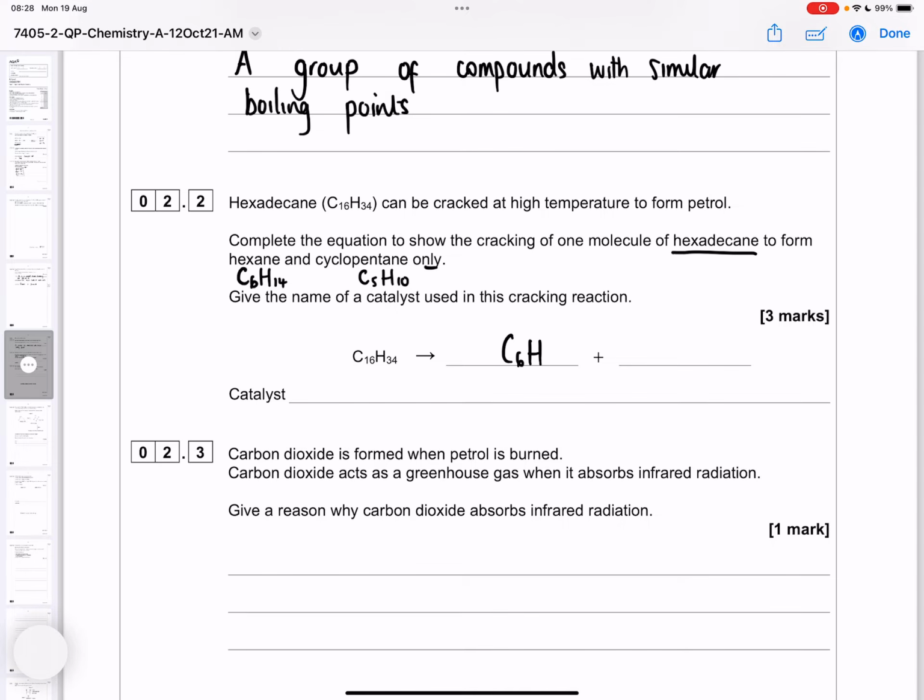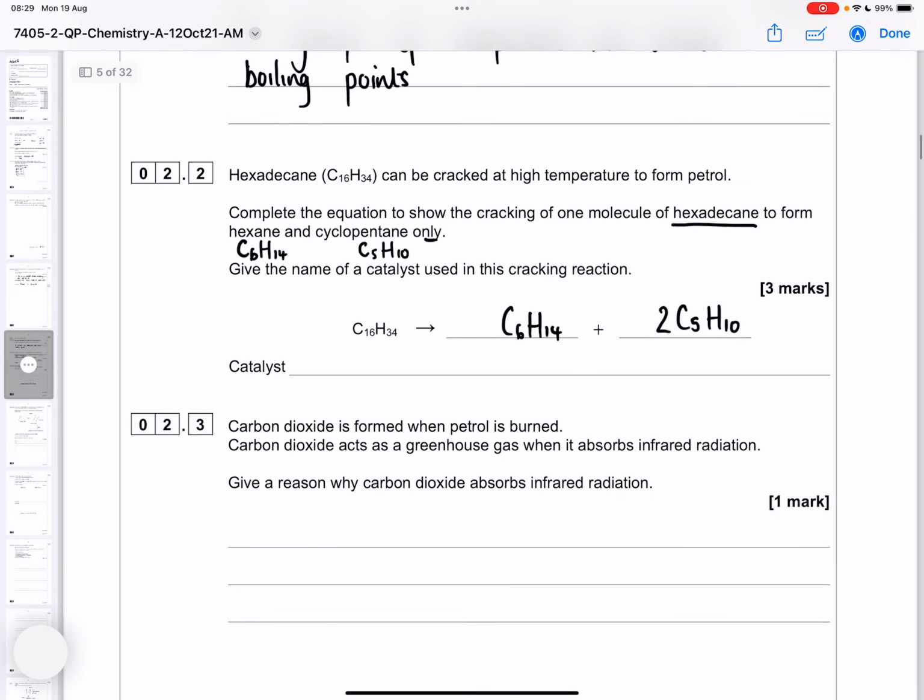So we've got our formulas, and now we need to balance our equation. So we had 16 carbons altogether, so the way to get 16 carbons out of 6 and a 5 is to have 2 lots of 5 to get us to 10. And if we check the hydrogens, then we've got 20 hydrogens in the cyclopentanes and another 14, that gets us to 34. And then it says, give the name of the catalyst used in this cracking reaction. So this is catalytic cracking to make cyclic alkane. And so catalytic cracking uses a zeolite catalyst.